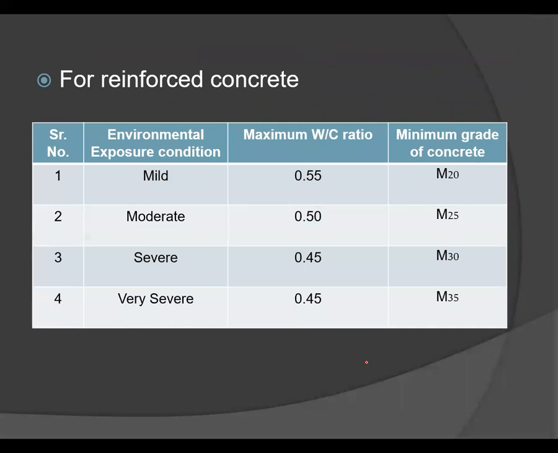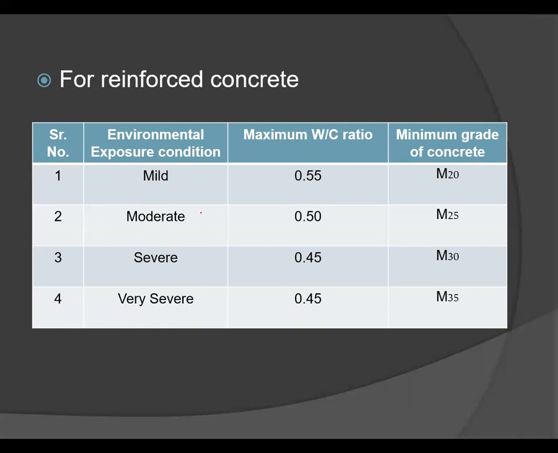Next, let's see it for reinforced concrete structures. For this, the same chart is there: serial number, environmental exposure condition, maximum water cement ratio, and minimum grade of concrete. For mild condition, maximum water cement ratio is 0.55 and minimum grade of concrete is M20.